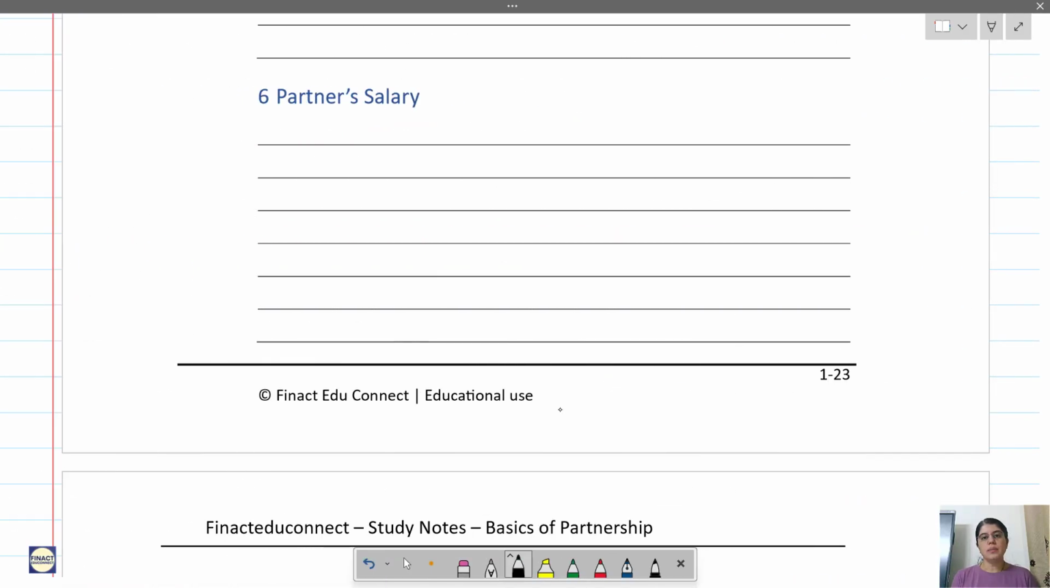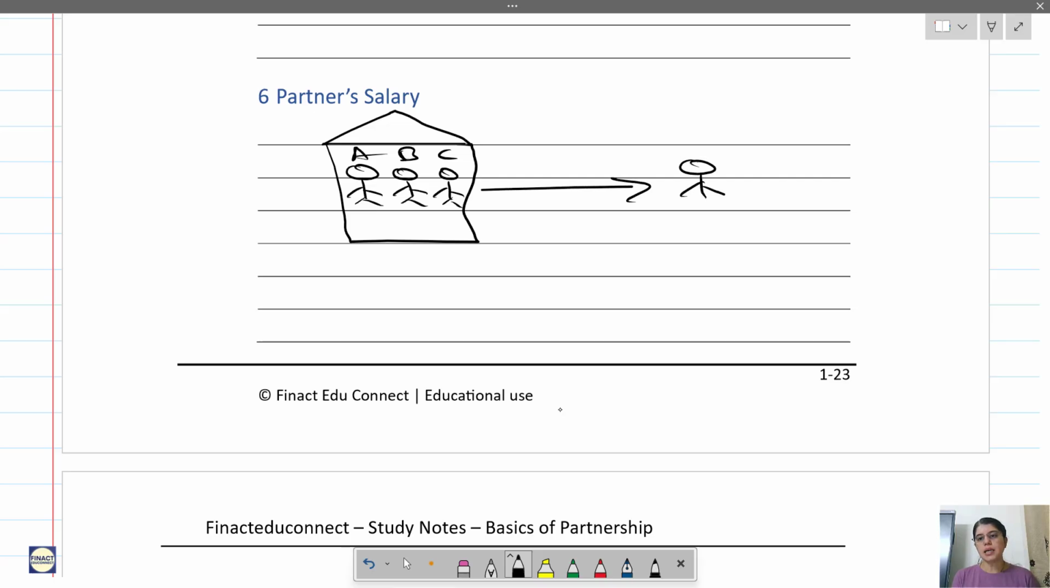Now the next one, partner's salary. So what is a partner's salary? So let's say this is a firm. A, B, C are the partners in the firm, and let's say C is an active partner. Okay, C is the person who is managing the business.